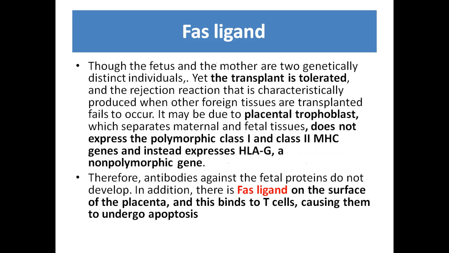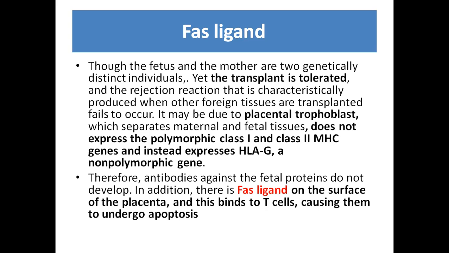Fas ligand. Though the fetus and mother are two genetically distinct individuals, yet the transplant is tolerated and the rejection reaction that is characteristically produced when other foreign tissue is transplanted fails to occur. It may be due to the placental trophoblast, which separates maternal and fetal tissue.